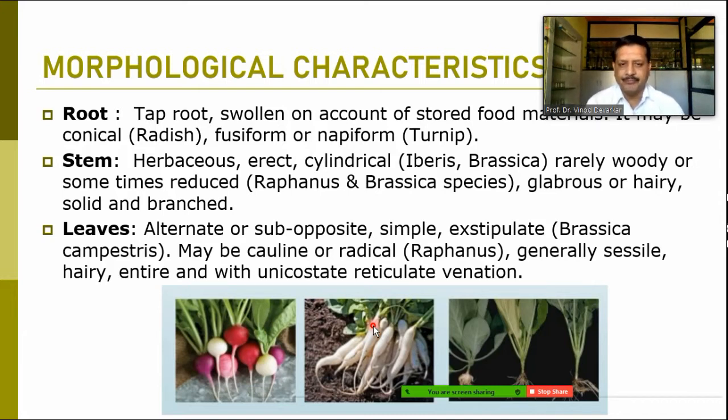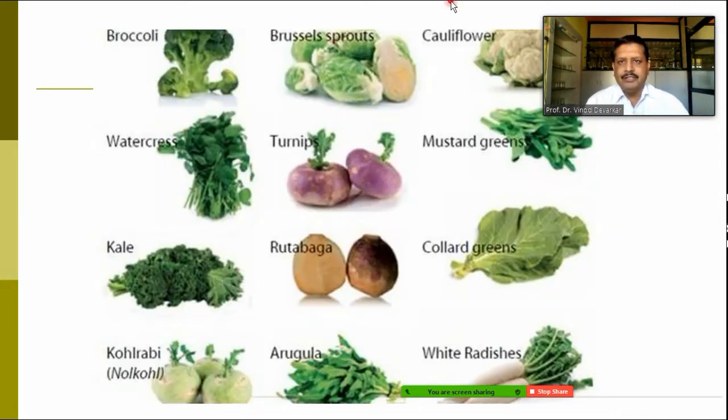Here are some of the most important vegetables of this family. Root, stem, and leaf vegetables are noted in this family. Broccoli, which most five-star hotels serve. Then watercress, kale. These may not be present in our India, but in five-star hotels all these members are there for the preparation of vegetables.